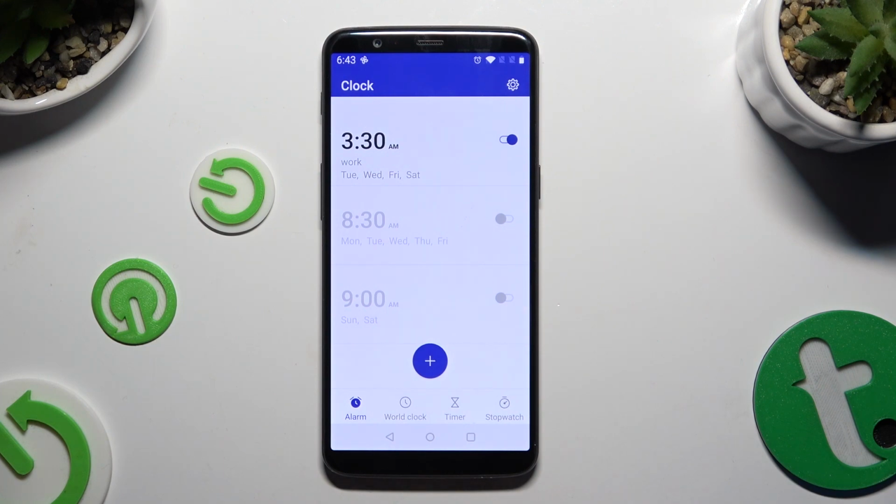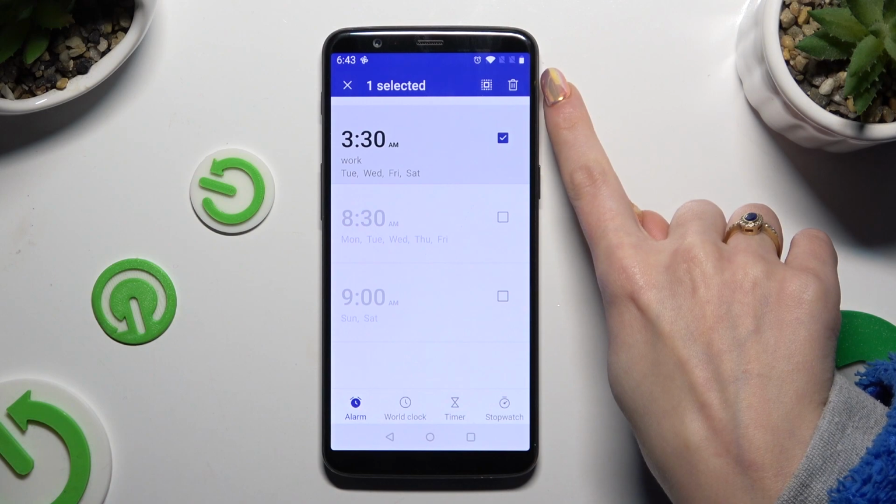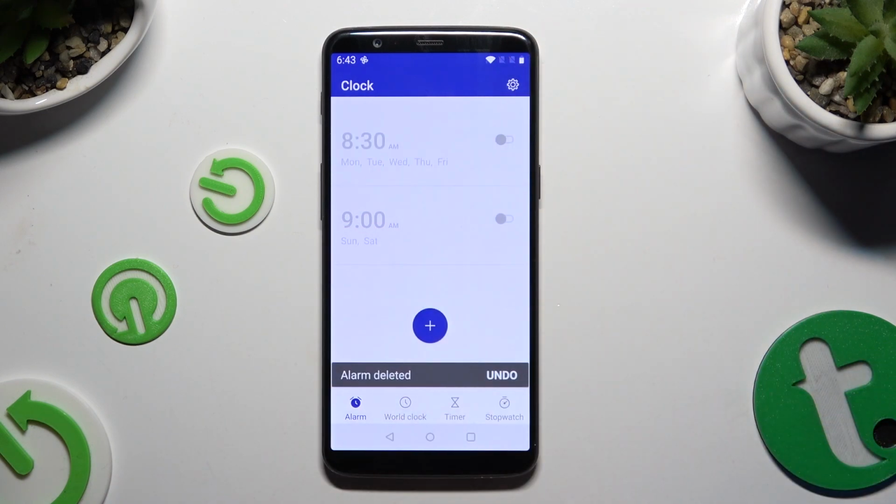To switch it off, use this switcher next to it. To turn it back on, hit the same, now grey one. If you wish to get rid of your alarm, just hold it and click on this pin at the top right corner.